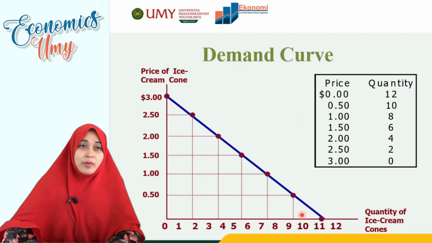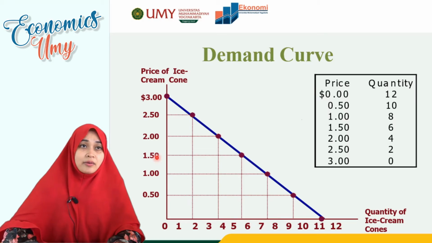Then maybe for the next month, the price of ice cream increased from 0.50 to 1. Then the quantity of ice cream cones decreased from 9 cones to only 8 cones.